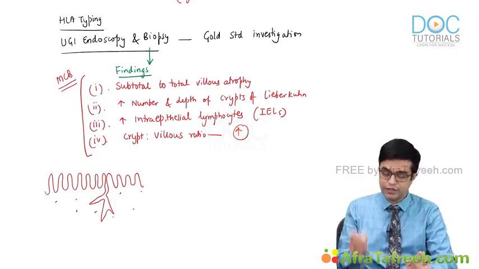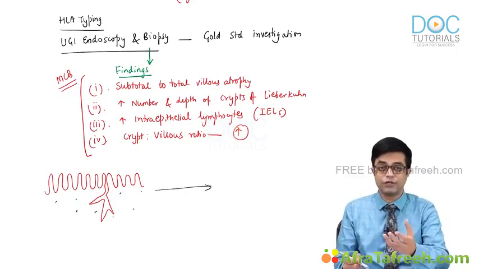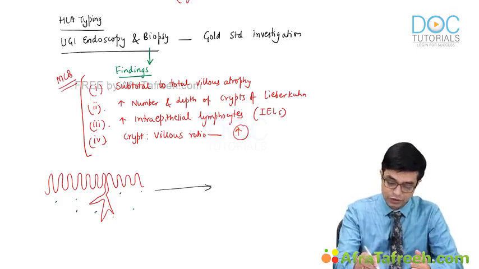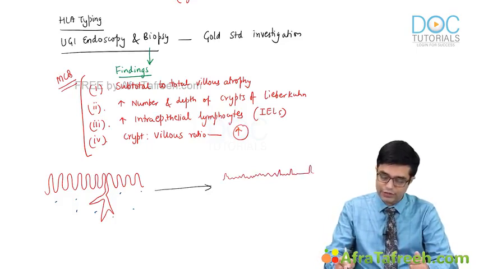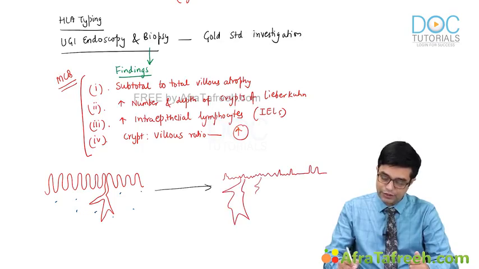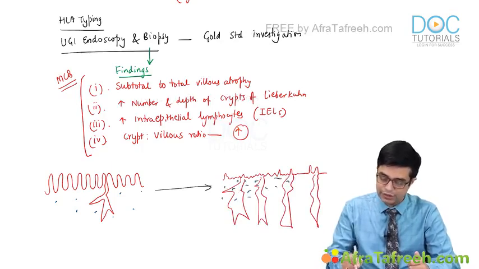When patients of celiac disease develop full-blown gluten-sensitive enteropathy, there is subtotal to total villus atrophy. So the mucosa will be like this. Subtotal to total villus atrophy, and the crypts of Lieberkühn will be larger and more numerous. And it will be filled with intraepithelial lymphocytes like this.